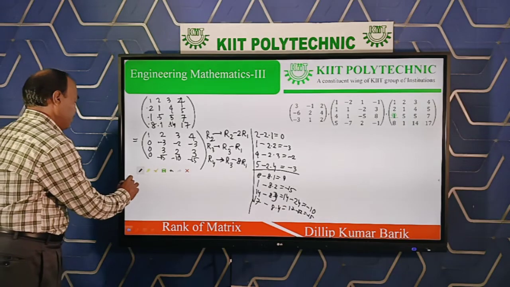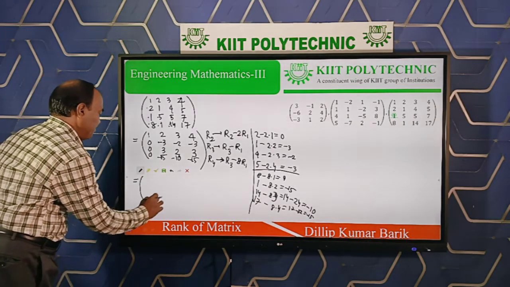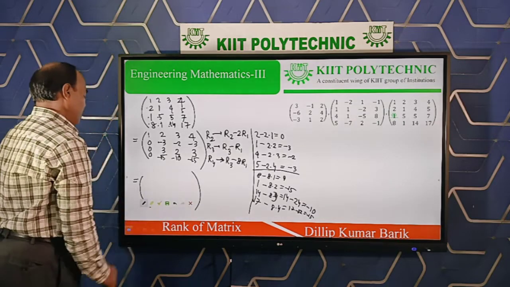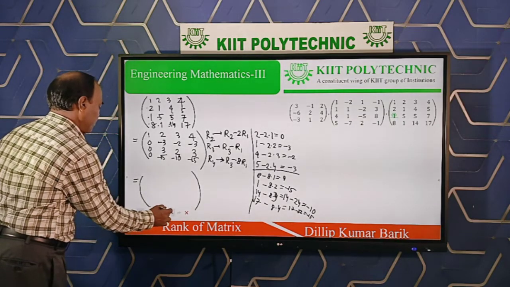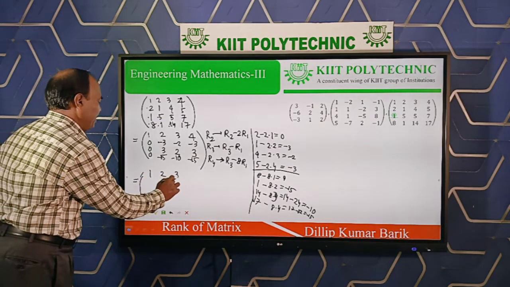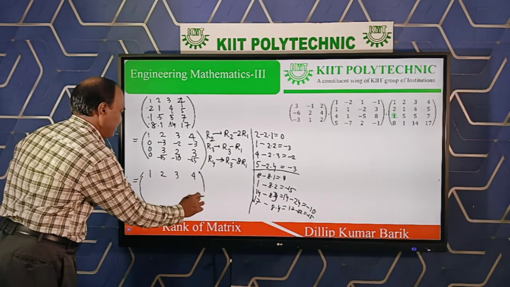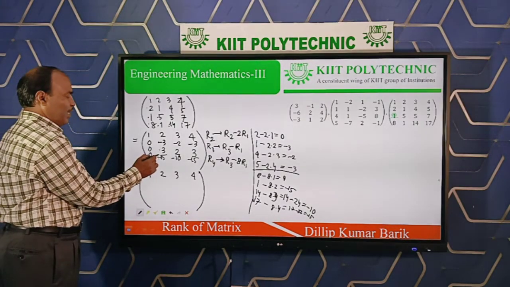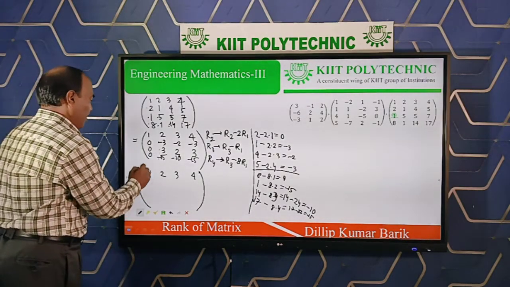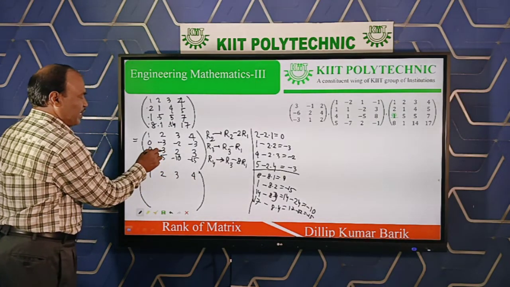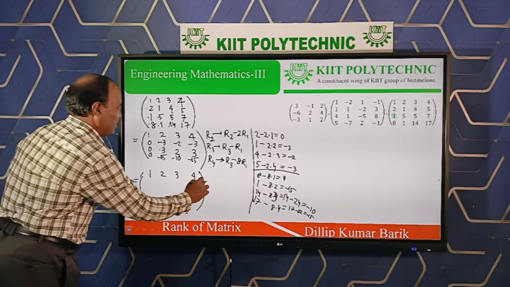Now come to the next step. Now keep the first row and second row fixed, 1 2 3 4 fixed. Which places to convert to 0? These two places, and operate on the second row. So here it is minus 3, here is plus 3, just addition, gives 0. Simple idea.